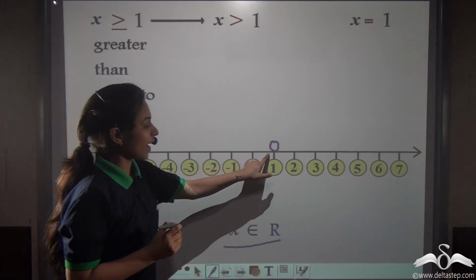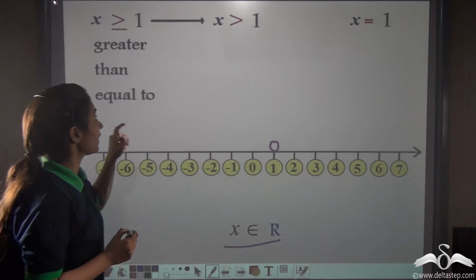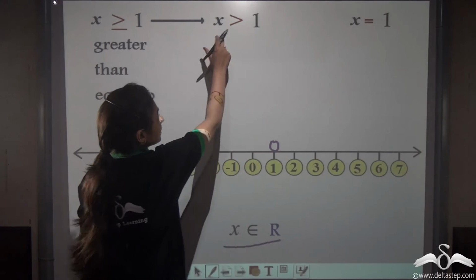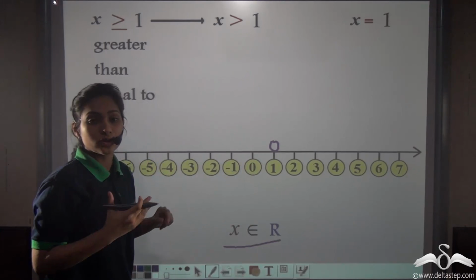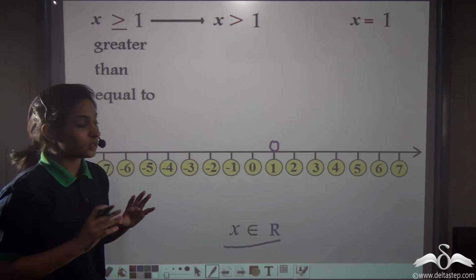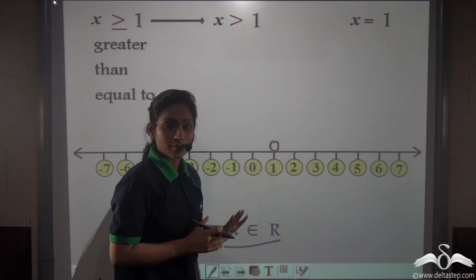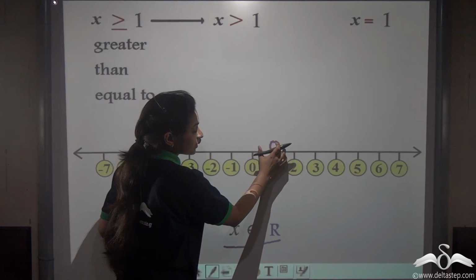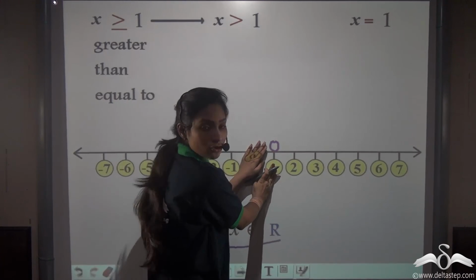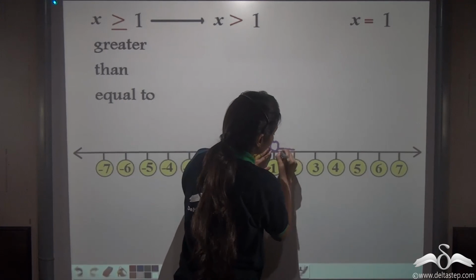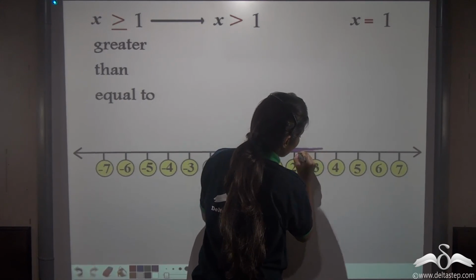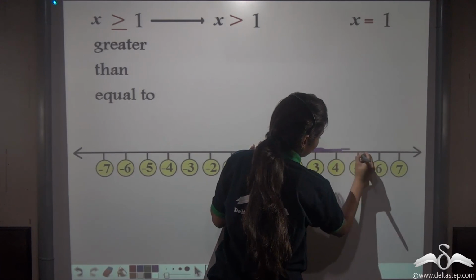You can see I have made an empty circle here. But I have been given that x is greater than 1 or equal to 1. So that equal to 1 should also be shown on this number line. If I make an empty circle on 1, that means 1 is not included and all the other numbers are included, like this.